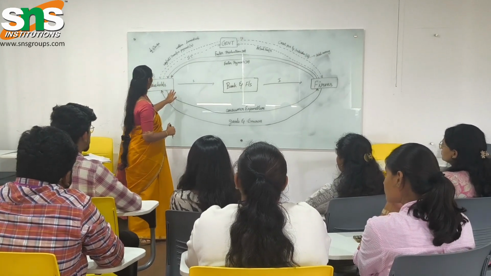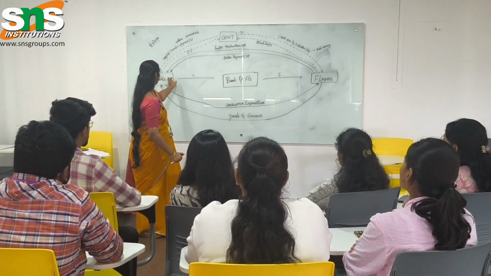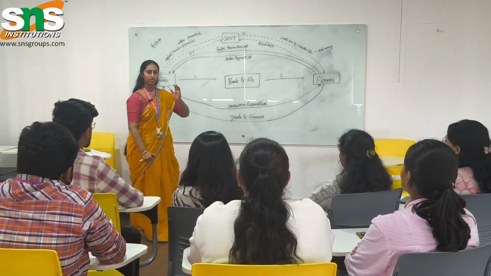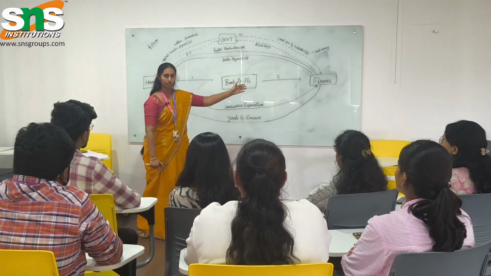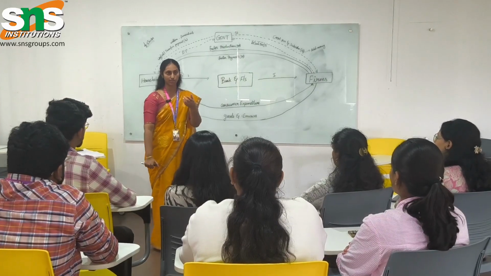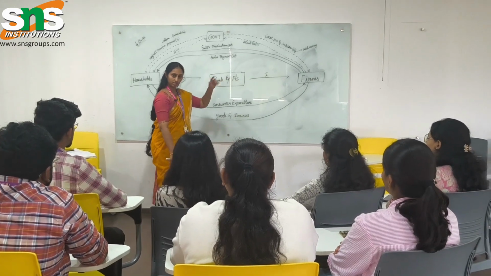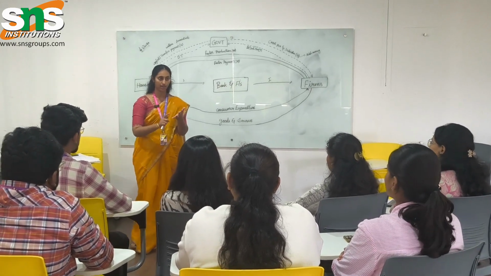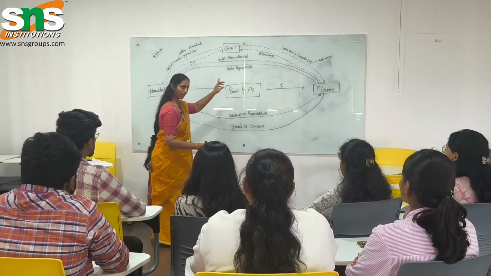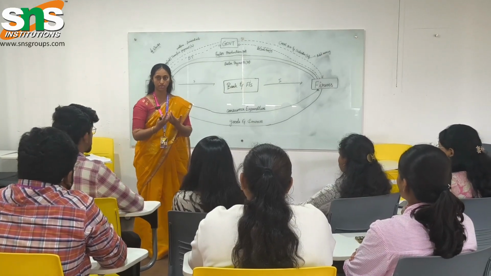First one is, from firms to households, they have given us arrow markers: factor payment. Imagine that in companies laborers are working. Obviously if laborers are working in a company, they have to provide wages or salaries to us, right? So that is called FP, factor payment, since labor is also one of the factors. Land, labor, capital, all such things. So firms are providing payment to households: individuals, common individuals, citizens.